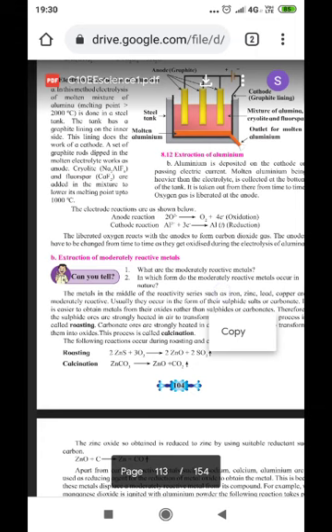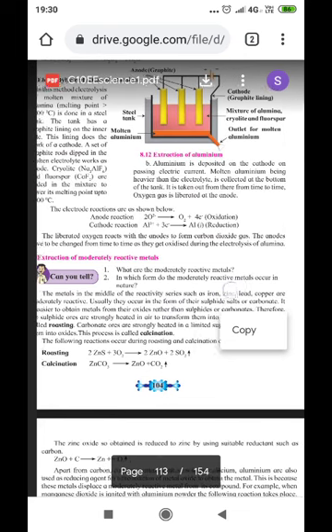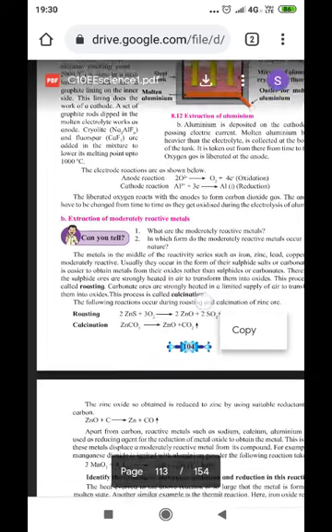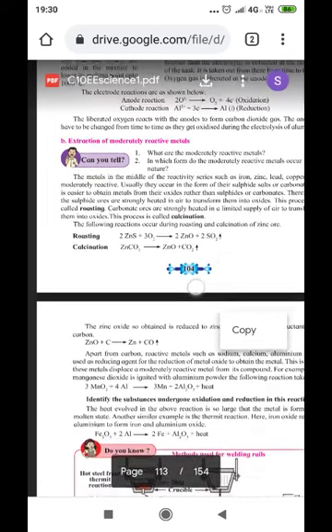The liberated oxygen reacts with the carbon anodes to form carbon dioxide gas. The anode has to be changed from time to time as it gets oxidized during the electrolysis of alumina and therefore does not function properly. So this electrode has to be replaced at regular intervals.